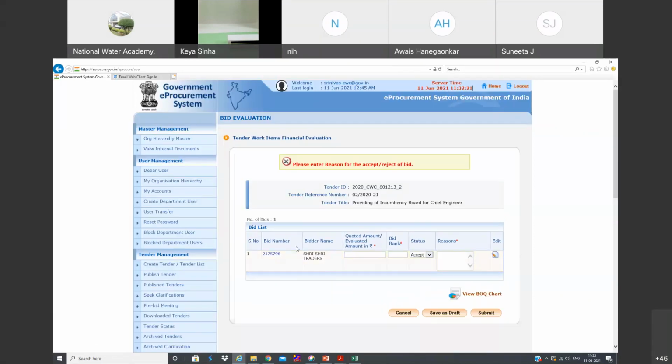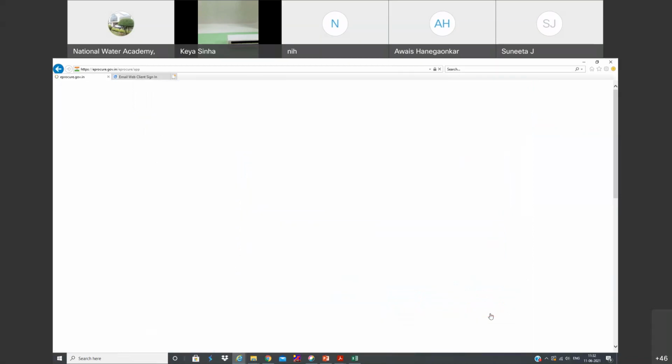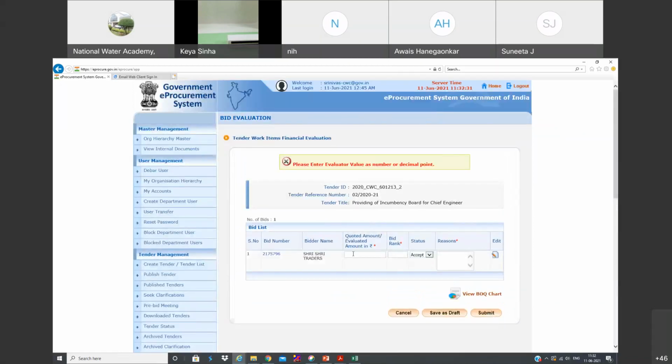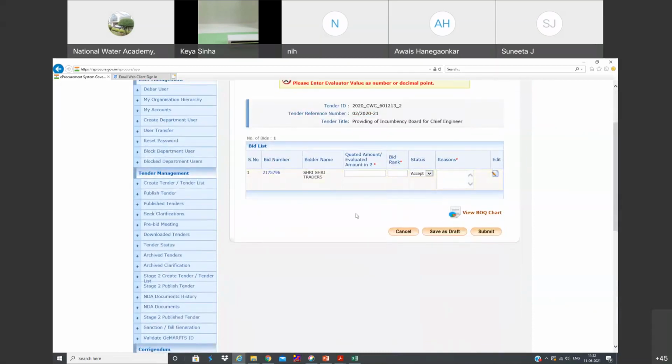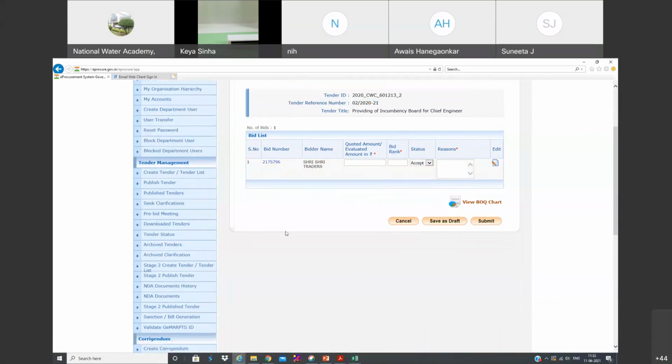Of course, if there is more than one bidder at this stage, you can even see the comparison chart also. It will generate the comparison statement automatically. That's it. Okay, so if I mention some value, the vendor is going to get the notification. So this is for demonstration purposes, so I'm not doing this at this stage. Okay, so this is all about accepting at the financial stage. The vendor is going to receive the message.